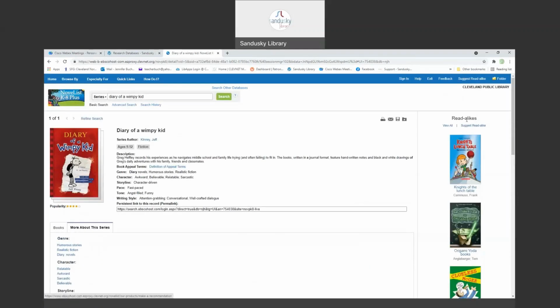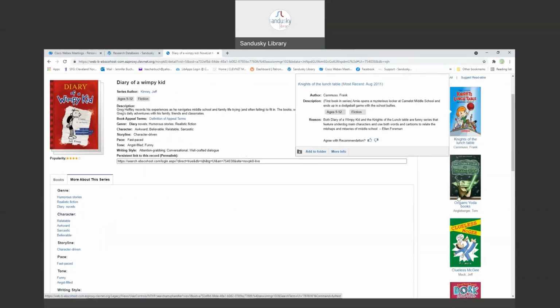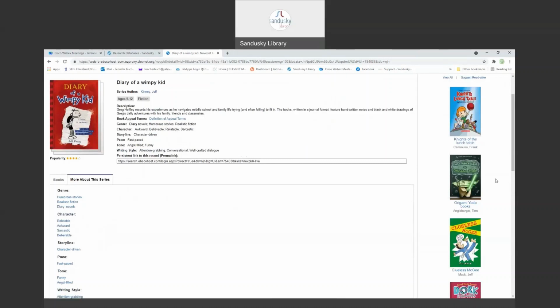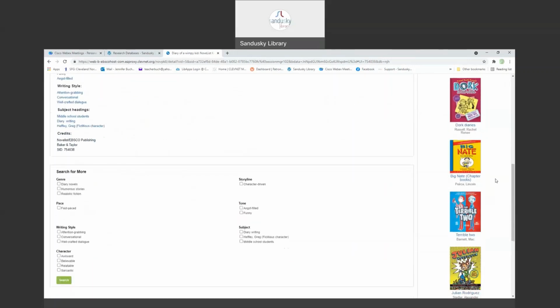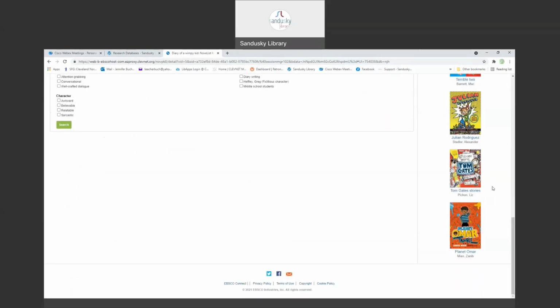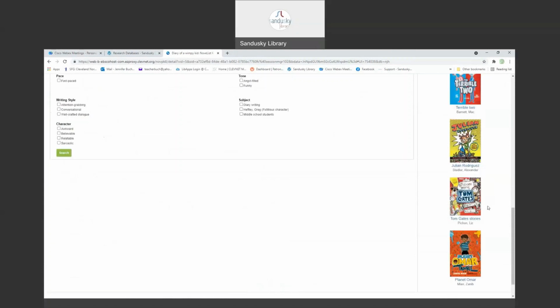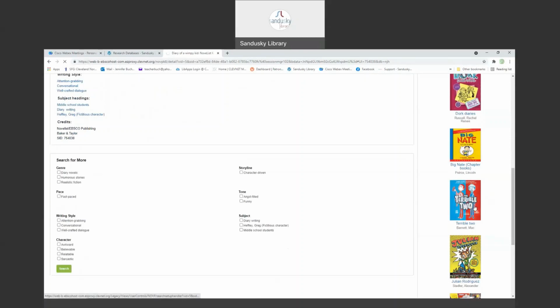Over here on the side, these are read-alikes. So these are books that are similar. They probably have some of the similar terms in their descriptions as well. So if you like Diary of a Wimpy Kid, there is a possibility you would like Knights at the Lunch Table, The Strange Case of Origami Yoda, Clueless McGee, Dork Diaries, Big Nate, Terrible 2, Julian Rodriguez, The Brilliant World of Tom Gates, or Planet Omar. So you could choose one of these. I'm going to choose Terrible 2.